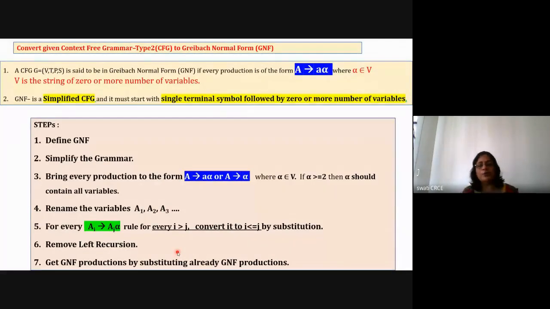Okay, so now pay your attention properly and listen to this particular problem, because next time I'm going to start with a new topic. We are going to start with the new chapter, the push down machine that understands CFG, which is a very interesting chapter from the next lecture. So this is the last lecture on GNF.